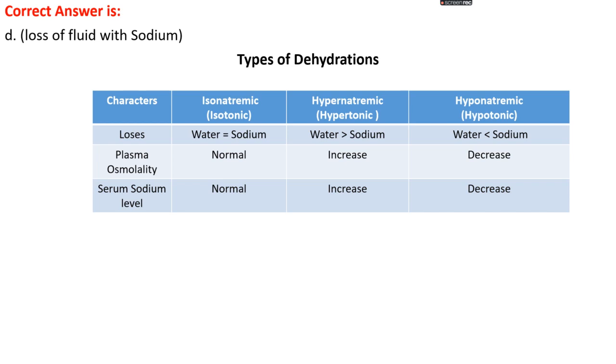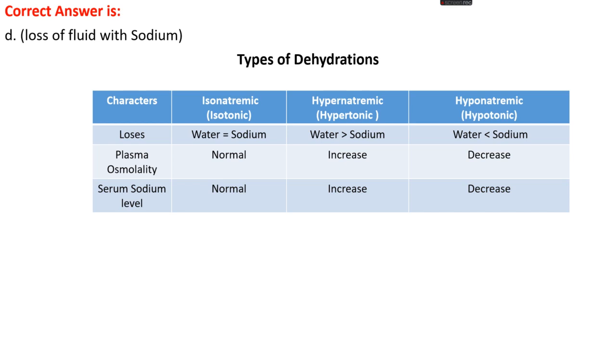Let's see the different types of dehydration: isonatremic or isotonic dehydration, hypernatremic or hypertonic dehydration, and hyponatremic or hypotonic dehydration. When the losses of water and sodium are equal, that is known as isotonic or isonatremic dehydration. When the water loss is more compared to sodium, that is hypernatremic or hypertonic dehydration. When the sodium loss is more compared to water, that is hyponatremic or hypotonic dehydration.